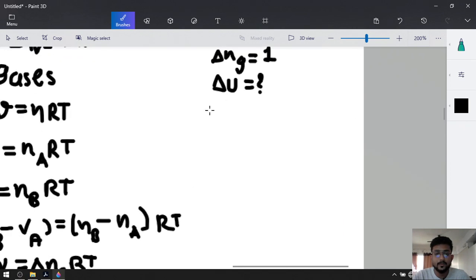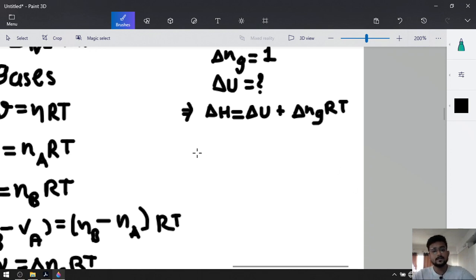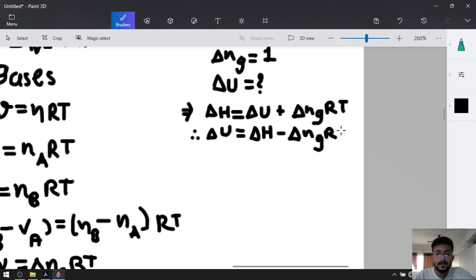Okay, we have the formula. So let's put down the formula. What is the formula? Formula is delta H will be equal to delta U plus delta Ng RT. Okay, now put down the values. So we want to find out delta U, right? So delta U will be equal to delta H minus delta Ng RT.